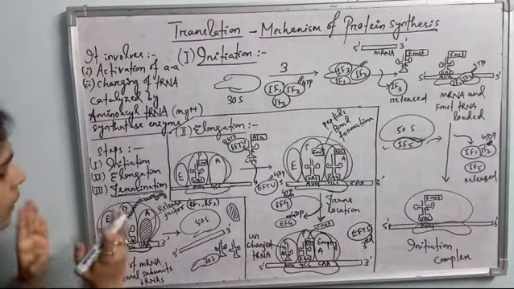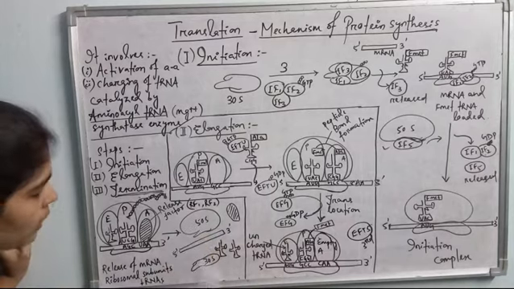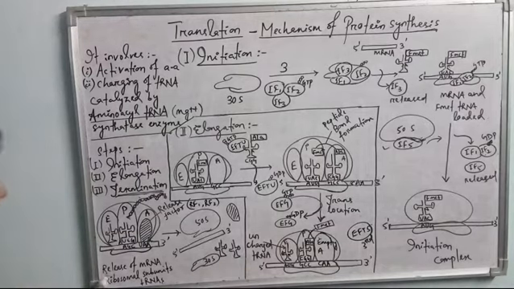Okay, and there occurs dissociation of the smaller ribosomal subunit and the larger ribosomal subunit. The 2 tRNAs are dissociated. This is the mRNA, it is also released, and this is the release factor. So there occurs release of mRNA, ribosomal subunits and tRNAs. So this is the termination or end of translation.